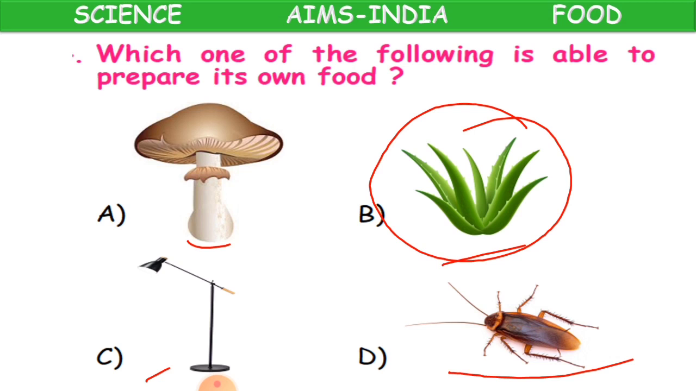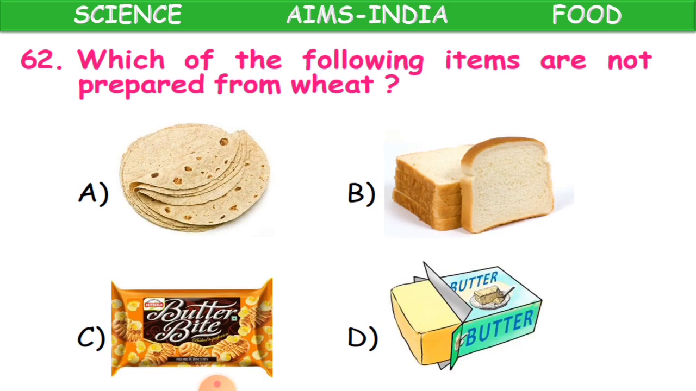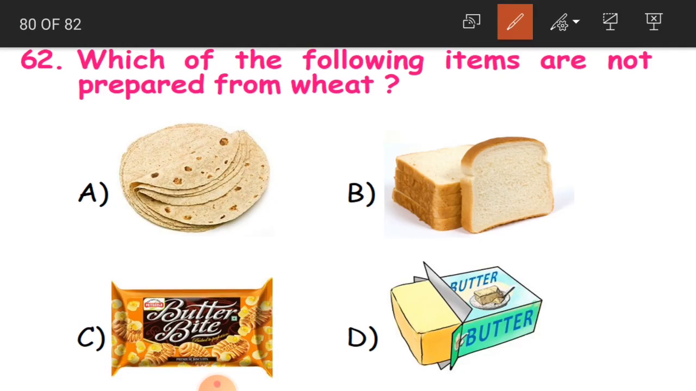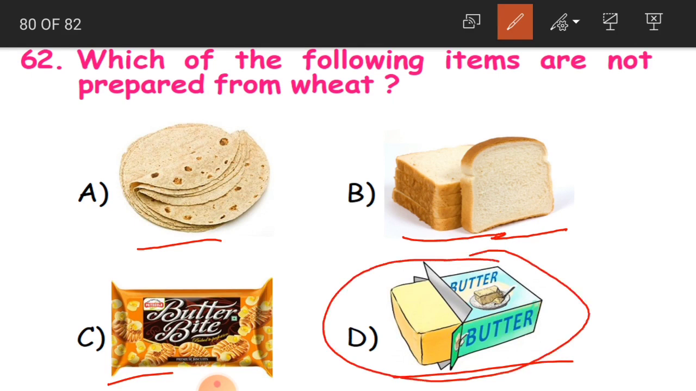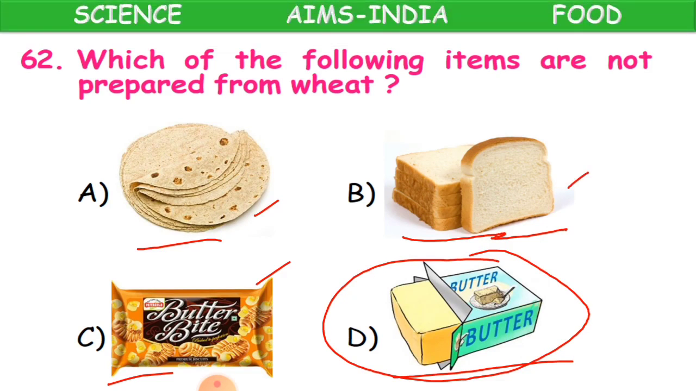Clear, children? Now, which of the following items are not prepared from wheat? See here you have got 4 food items, children. From that, one item is not prepared from wheat. Okay, what is that? It is roti, bread, biscuits or butter. And the answer is butter. Butter is from milk, whereas biscuits, rotis and bread are made of wheat.